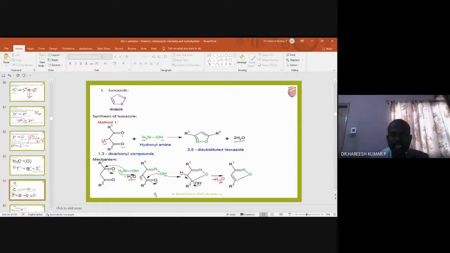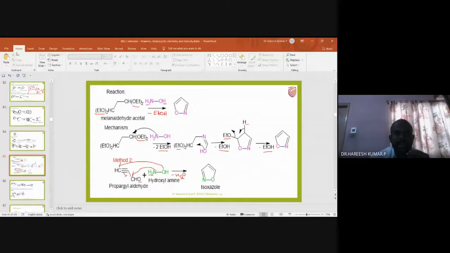In the second step, you know that the lone pair present on this oxygen will react with this carbon and C=O is converted into OH. Later on, this bond pair will convert into a double bond, and this oxygen along with this bond pair goes out by taking this proton as water. So that is how isoxazole is formed. Is it clear? Yes, sir. Okay.